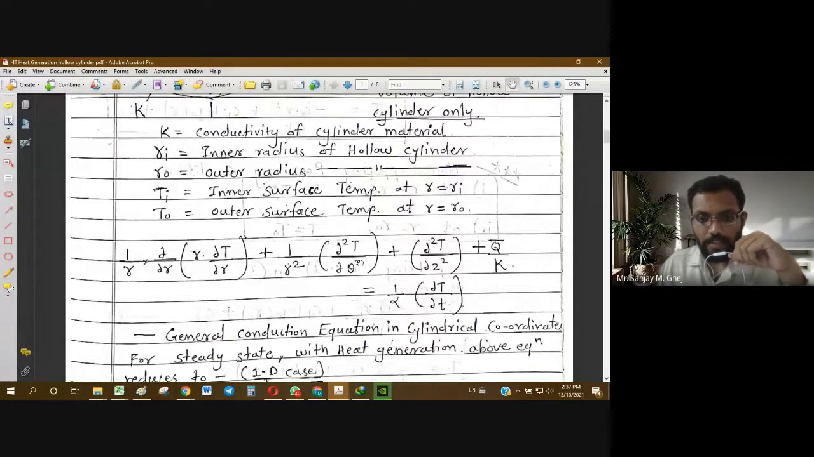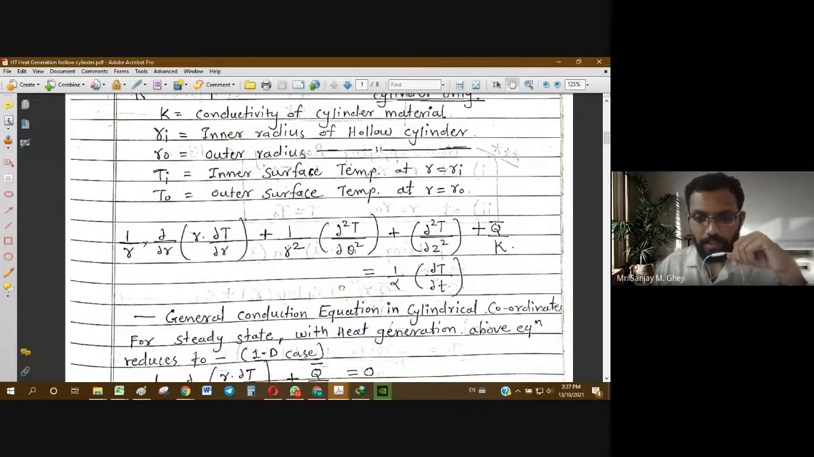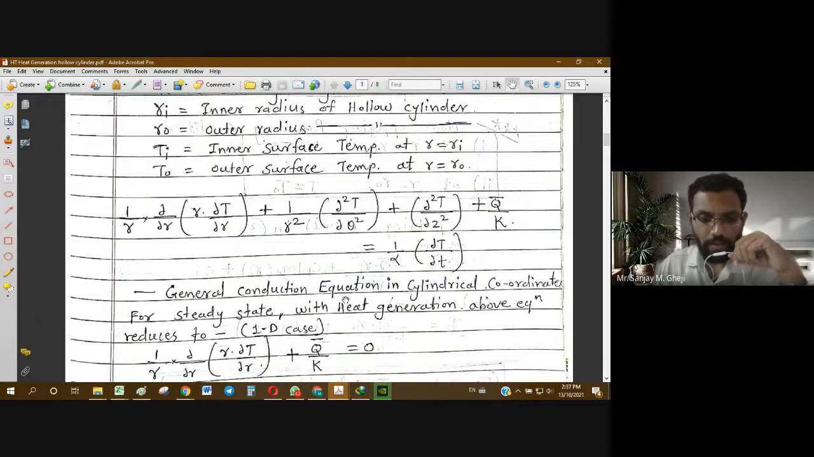This is in the radial direction, this gradient is in the angular theta direction, and this is in the axial z direction. There is internal heat generation, so this term is there. And as it is a general case, we are also assuming that temperatures will change with respect to time. So all possibilities are considered. That is why it is called the generalized differential equation of heat conduction in cylindrical coordinates.